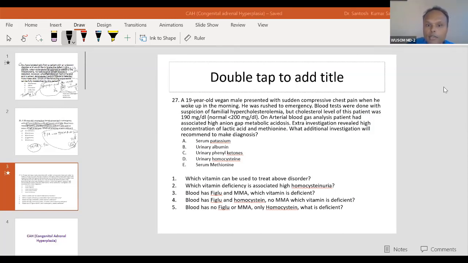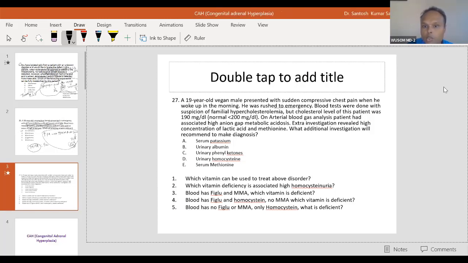A 19-year-old vegan female presented with sudden compressive chest pain when she woke up in the morning. She was rushed to emergency. Blood tests were done with suspicion of familial hypercholesterolemia, but the cholesterol level of this patient was 190 mg per deciliter. Okay, cholesterol level was normal.